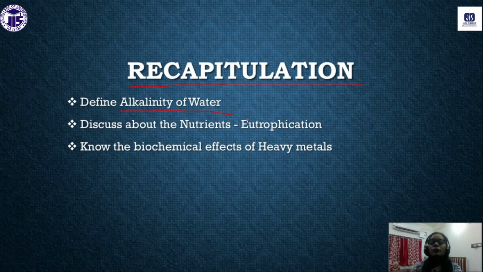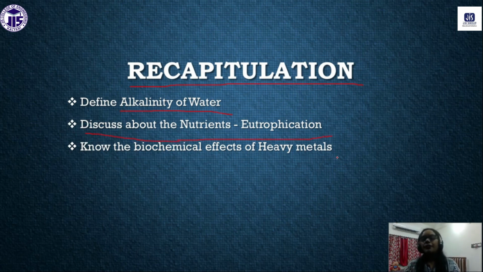If we have only bicarbonate in our water sample, then we use methyl orange. Now next we have discussed eutrophication.